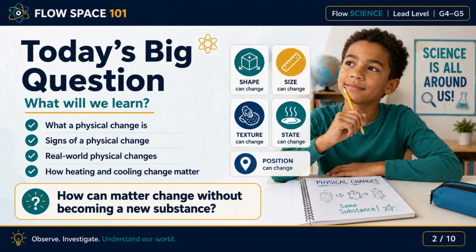In this lesson, we will learn 4 things. First, we will learn what a physical change is. Second, we will look for signs of a physical change. Third, we will find physical changes in the real world. And fourth, we will learn how heating and cooling can change matter. As you watch, keep asking yourself, did a new substance form, or is it still the same kind of matter?